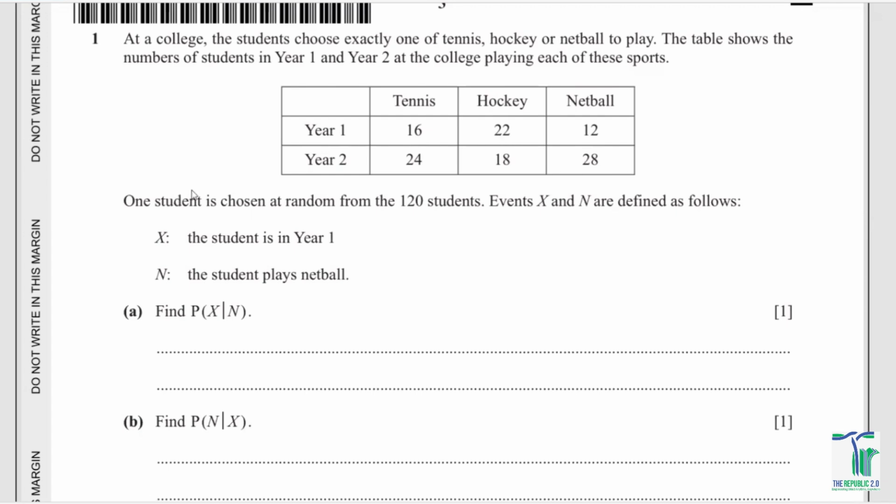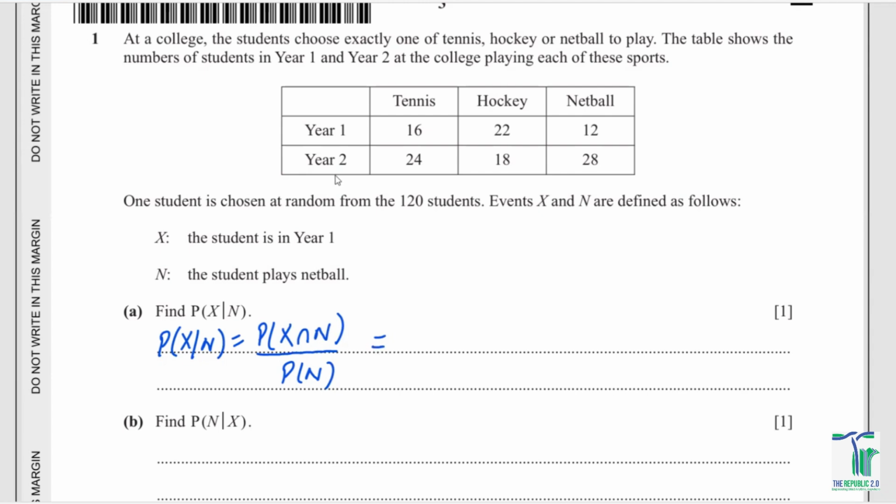So then we've got one student chosen at random from the 120 students. Events X and N are: X is the student is in year one, and N is the student plays netball. First of all, you need to calculate the probability of the event X given that N is happening. So the formula for this: probability of X given N has to be probability of X intersection N divided by the probability of N. That is the formula. Now we're just going to plug these values in.